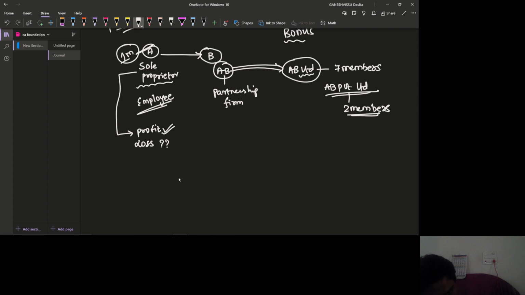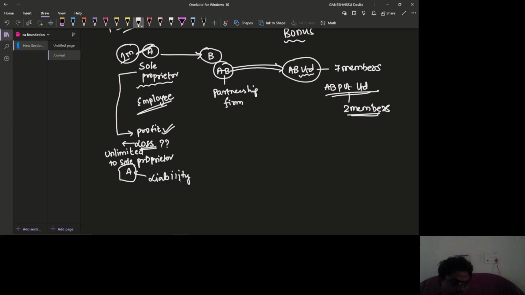The loss will be unlimited for the sole proprietor, right? The loss is unlimited. That means this is a liability, right? He has to incur that loss by himself only. That will be an unlimited liability for him.